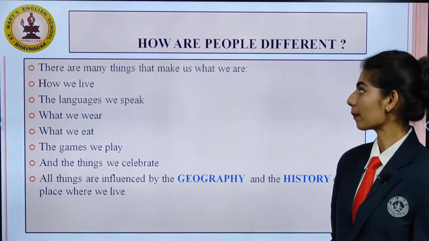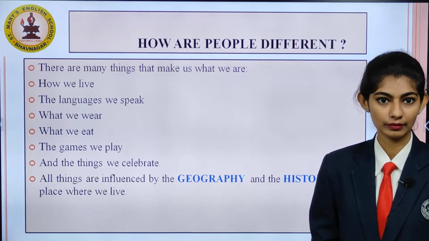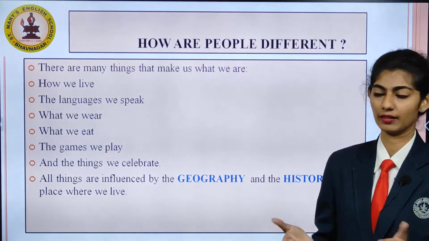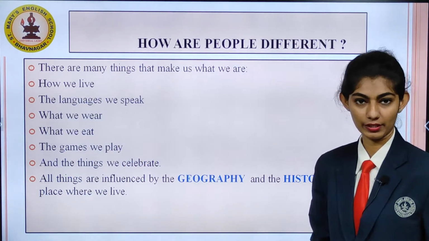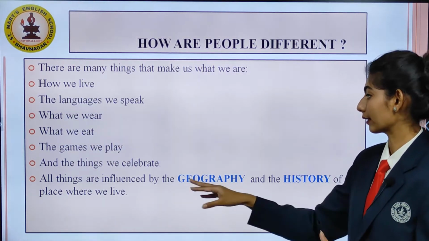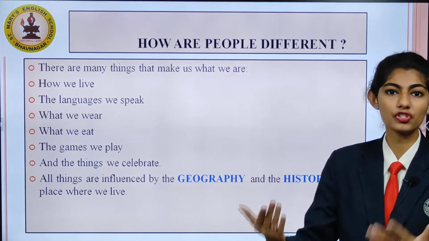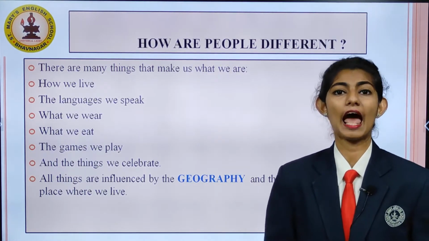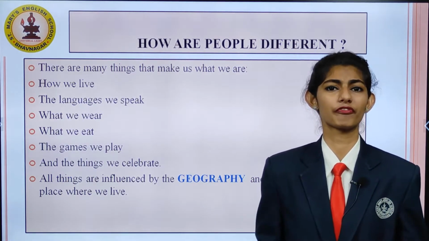There are many things that make us what we are. That may be how we live, the language we speak, what we wear. This makes us different from someone else. The games we play and the things we celebrate. All these things are influenced by the geography and the history of the place where we live. There is different geography and different history of each particular place. So this makes people different from each other.